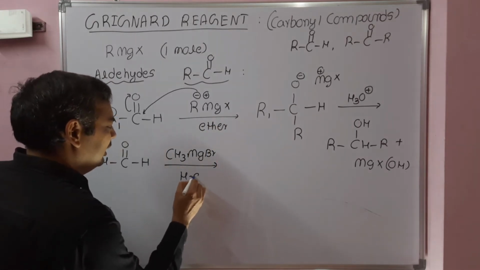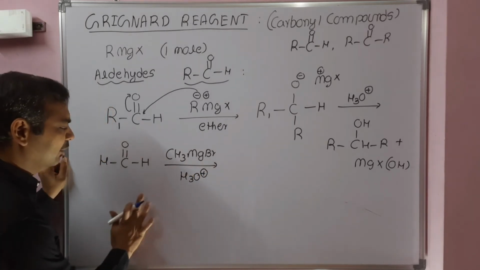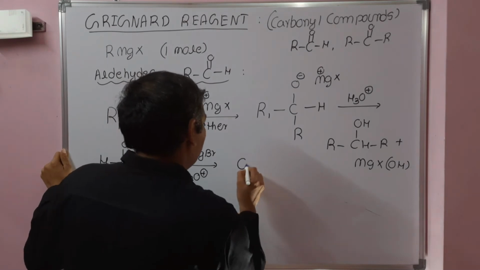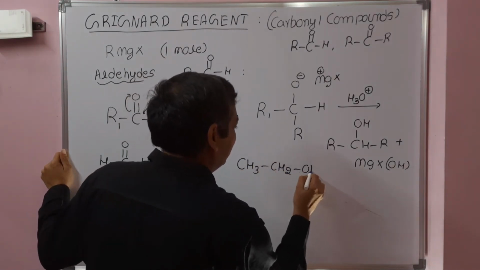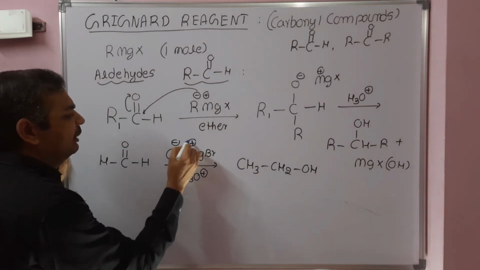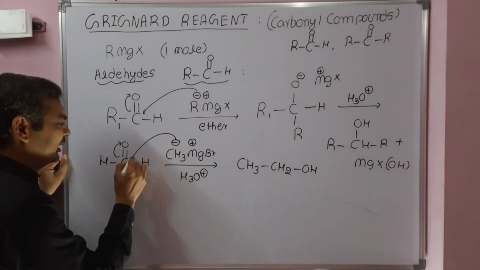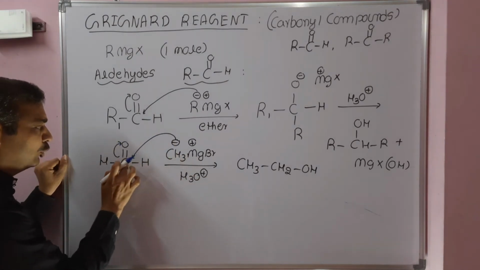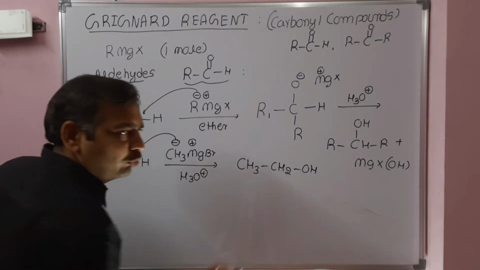When formaldehyde reacts with methyl magnesium bromide followed by hydrolysis, we will get CH3CH2OH, ethanol. What is happening here? This carbon is electronegative and magnesium is electropositive. The double bond shifts towards oxygen and this attacks as a nucleophile at this carbon. This CH3 is from the Grignard, and this is CH2OH.